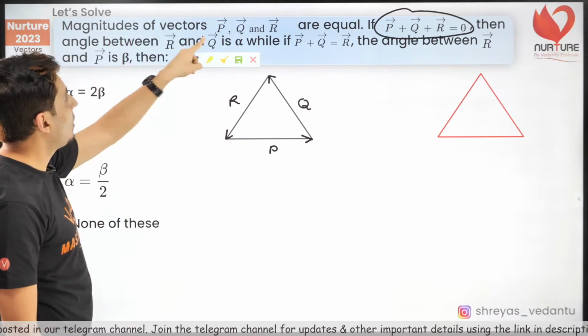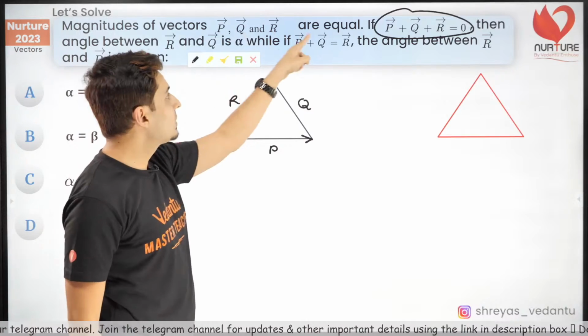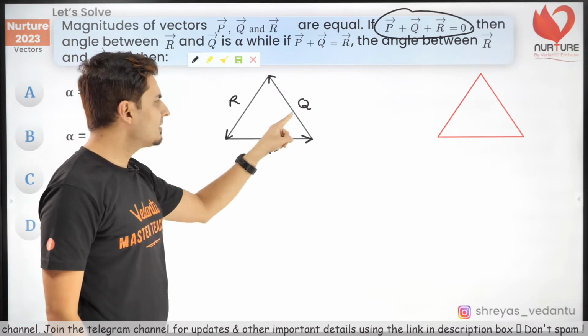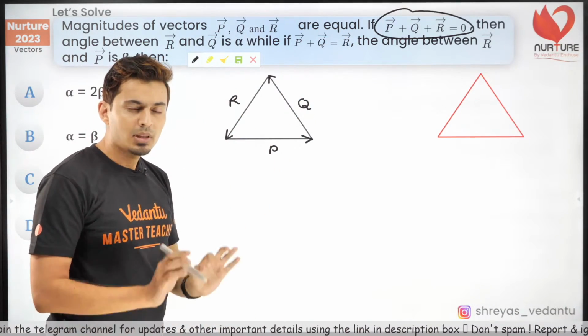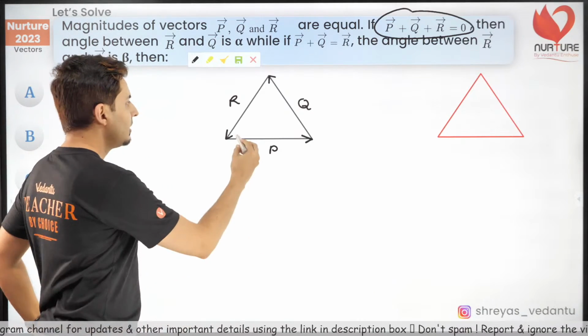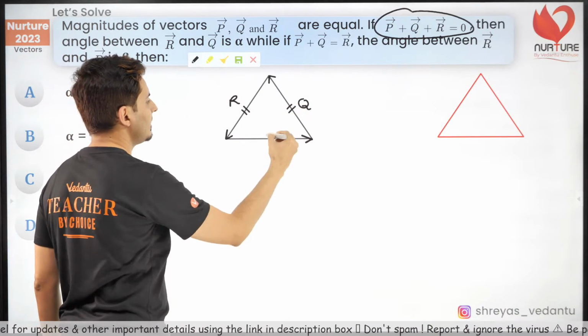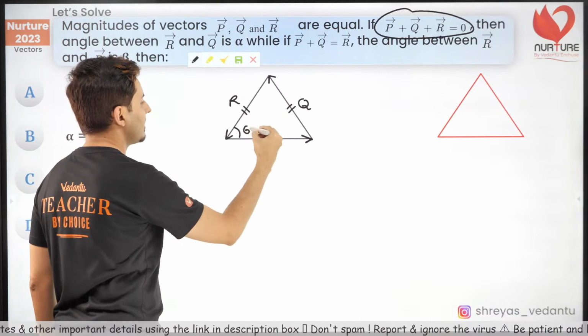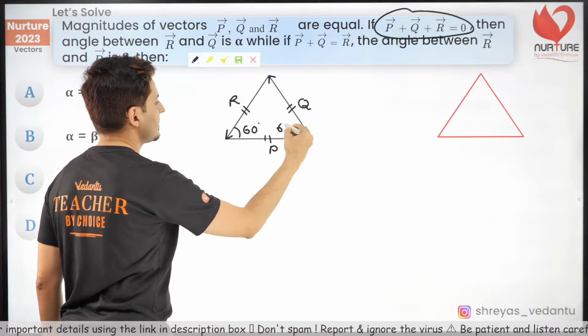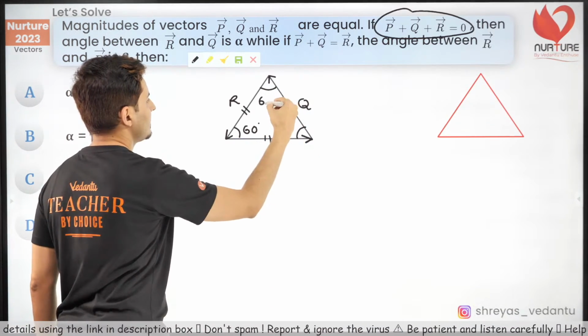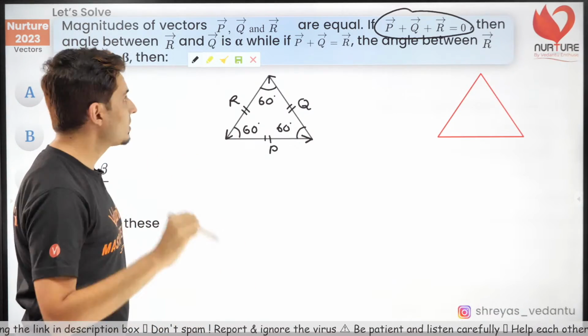Now, since it is also mentioned the magnitudes of the vectors are equal, isn't this an equilateral triangle? So all the sides are basically given to be equal. So this angle is 60, this angle is 60, and even this angle is 60 degrees. Now read the question carefully.